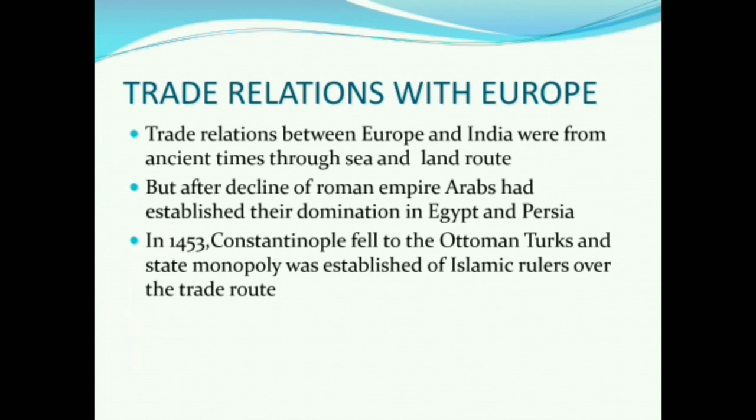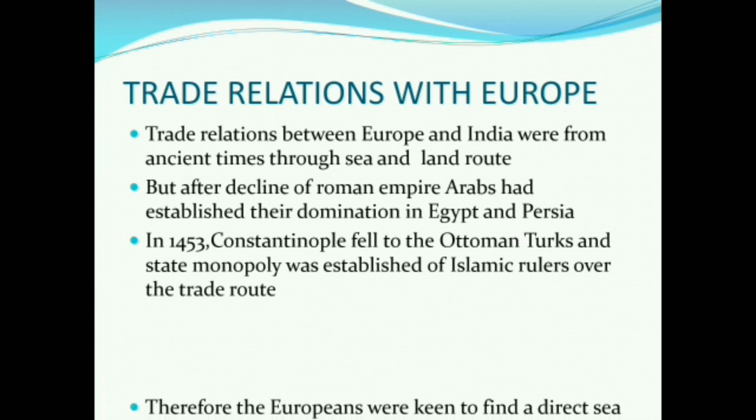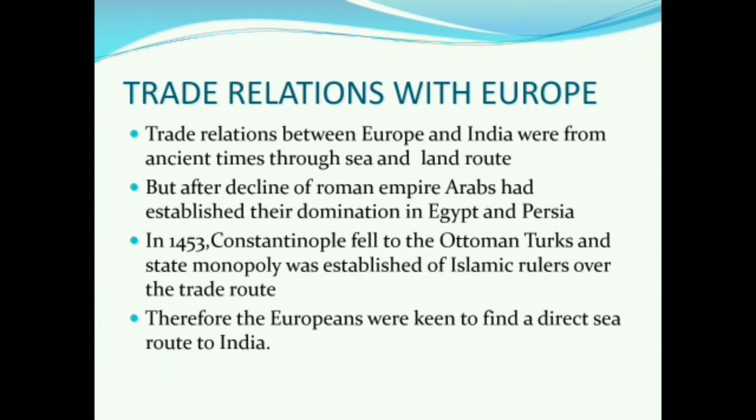So this affected the European trade as they had to pay state duties on all the goods that were passing through, and the trade was not lucrative or profitable anymore. So this was a major reason that a new sea route had to be found so that the Arab intermediaries could be eliminated from the system. Therefore, the Europeans were keen to find a direct sea route to India.